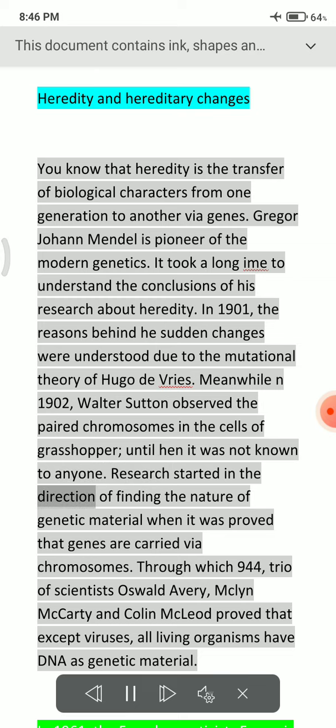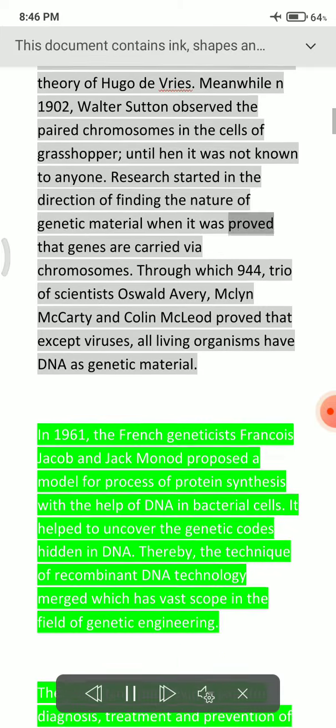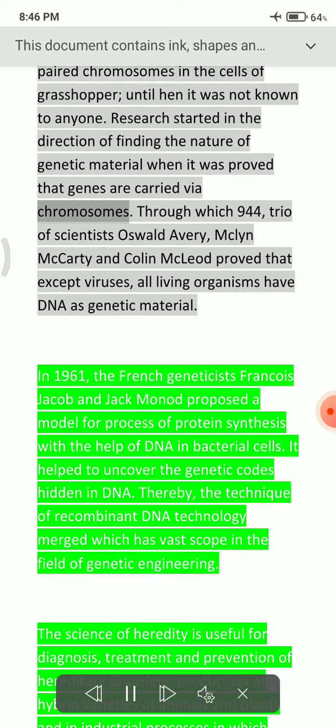Research started in the direction of finding the nature of genetic material when it was proved that genes are carried via chromosomes, through which the 1944 trio of scientists Oswald Avery, Maclyn McCarty and Colin MacLeod proved that except viruses, all living organisms have DNA as genetic material.